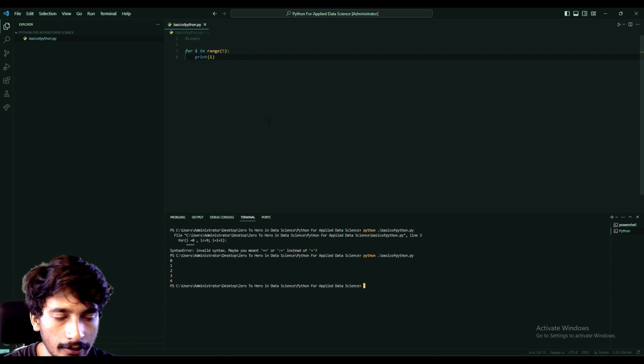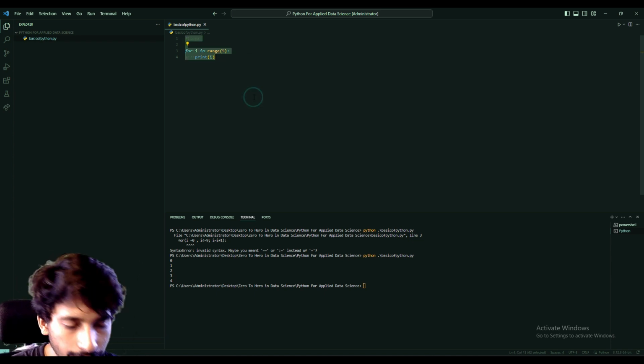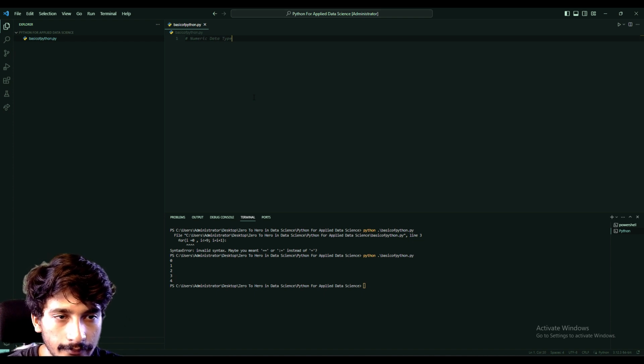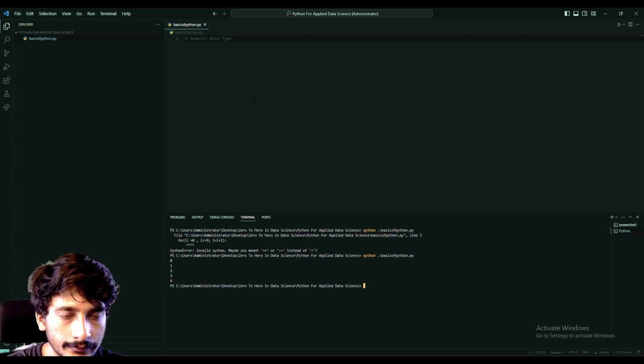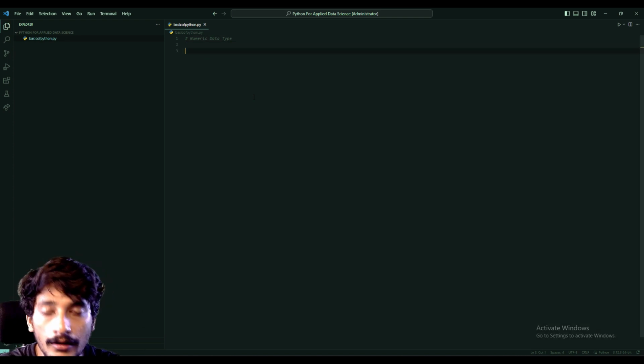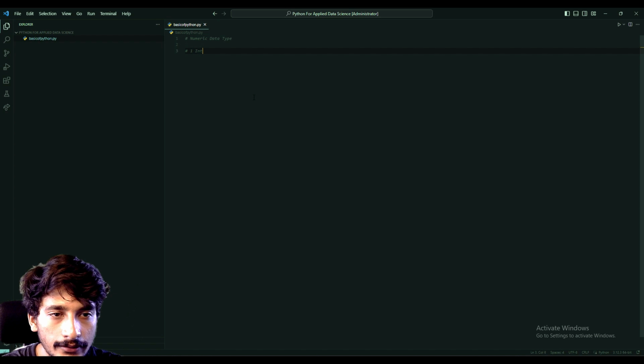So now let us clear all this code. First we are going to look at the numeric data types, starting with the integer data type.